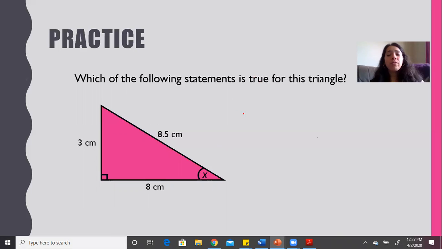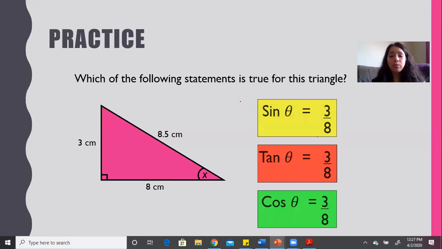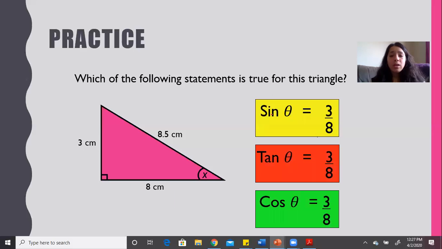So which of the following statements is true for this triangle? So we look at these three. If we look at the sine of the angle they're talking about, remember SOHCAHTOA. We look at what's opposite of our angle, which is 3, so they got that correct. And what's our hypotenuse? Hypotenuse is whatever is across from the right angle. It's 8.5. So this does not say 8.5, so it is not correct. That is not our answer.